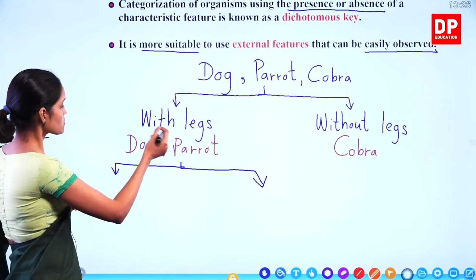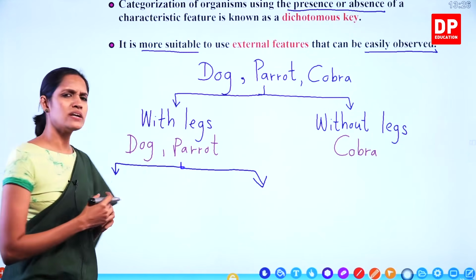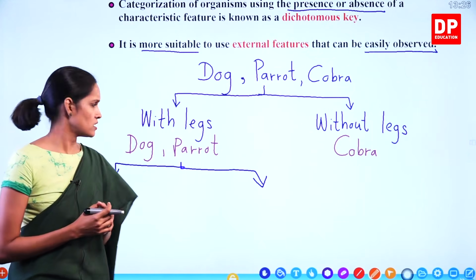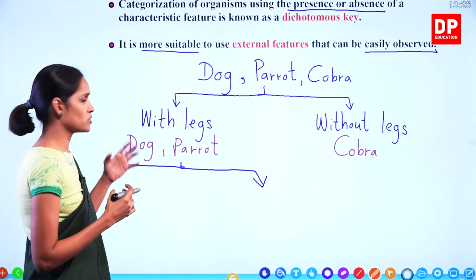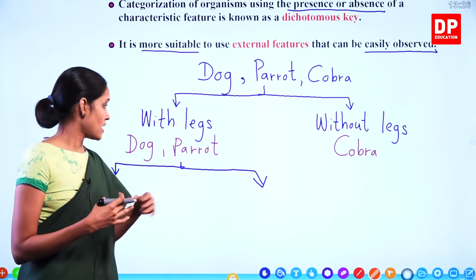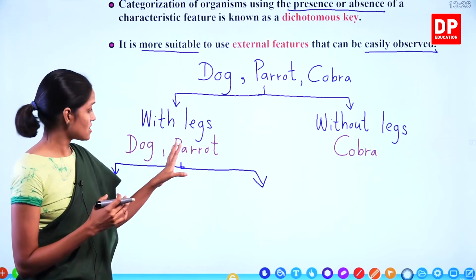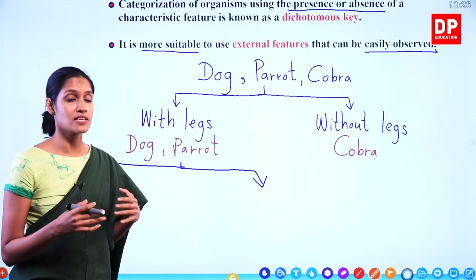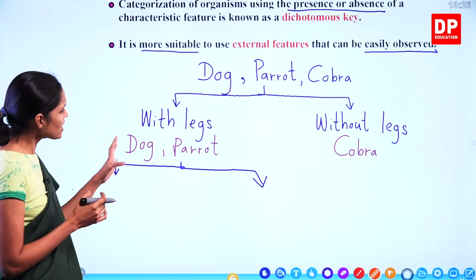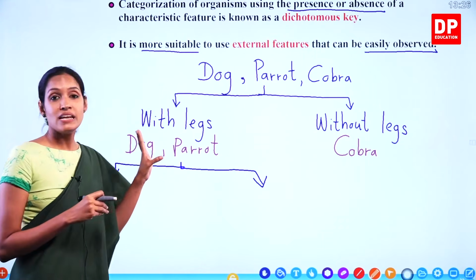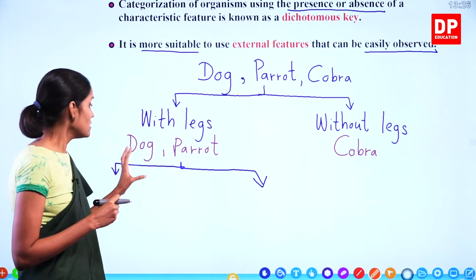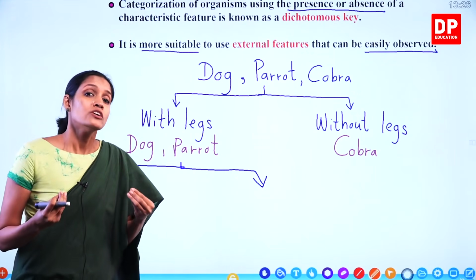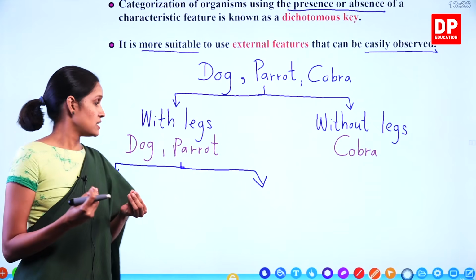Understand, children? What are the things that you can observe? The dog has 4 legs, and the parrot has 2 legs, but at the same time the parrot has wings and feathers. You can consider one of that. But any characteristic you pick here should be something you can observe very easily, right?